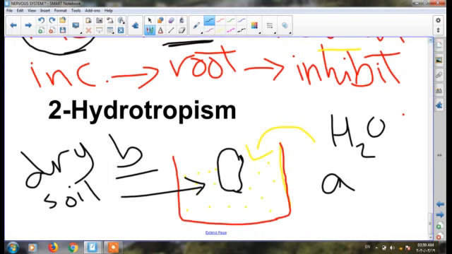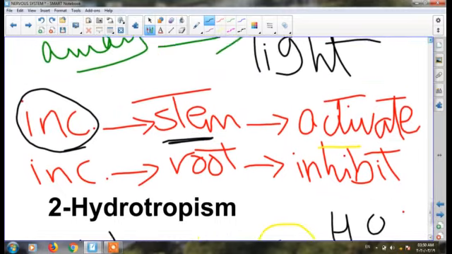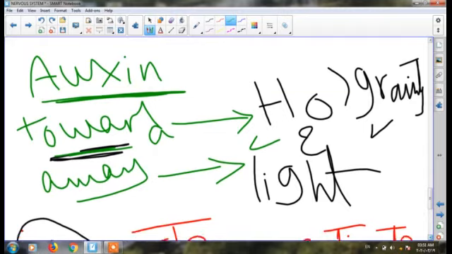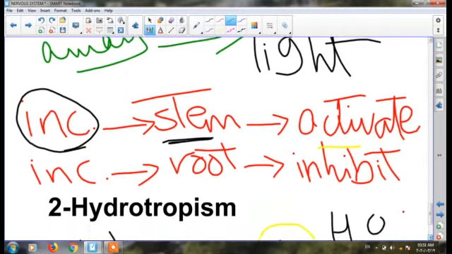So water inside A is more than side B. But what about oxygen? Does oxygen move toward water or away from water? Toward this water, like gravity. So most of the oxygen moves from side B to A. Why? Because side A is facing water.